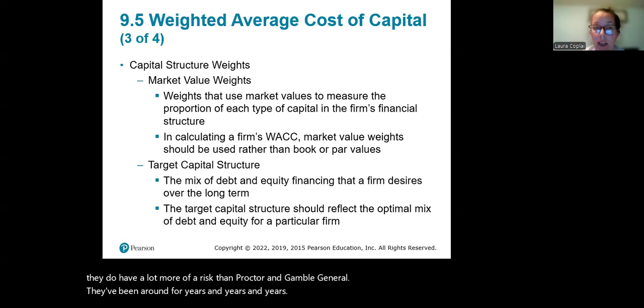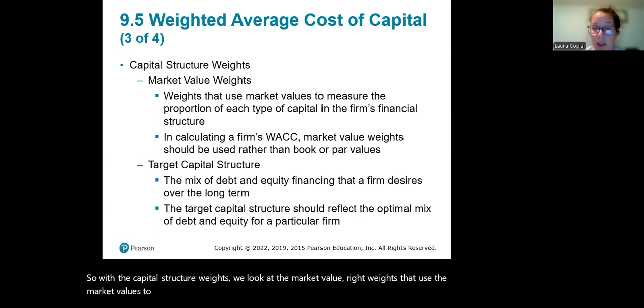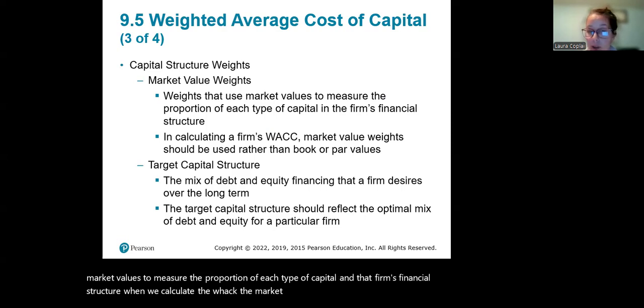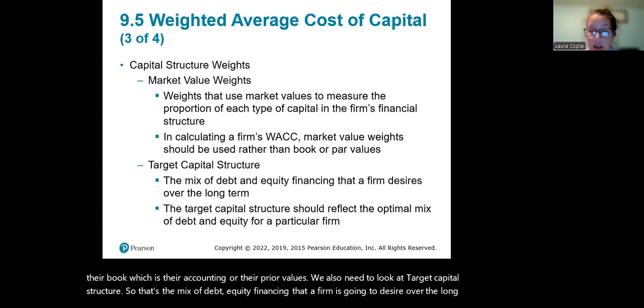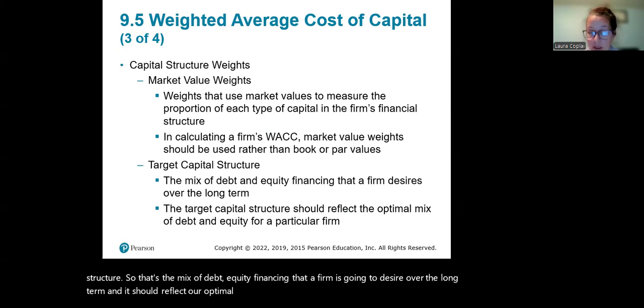With the capital structure weights, we look at the market value, right? Weights that use the market values to measure the proportion of each type of capital in that firm's financial structure. When we calculate the WACC, the market value weights should be used rather than the book, which is the accounting, or the par values. We also need to look at target capital structure. That's the mix of debt and equity financing that a firm desires over the long term, and it should reflect our optimal mix of debt and equity for our firm.